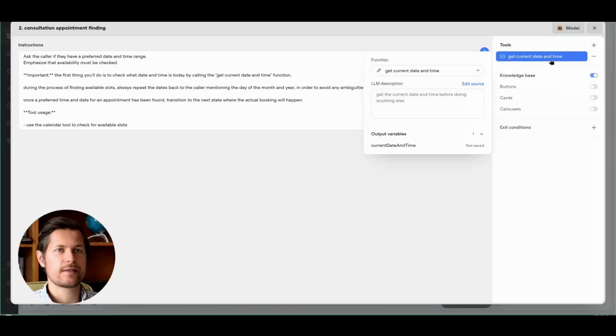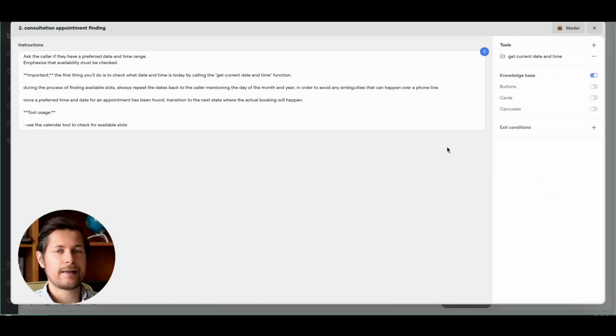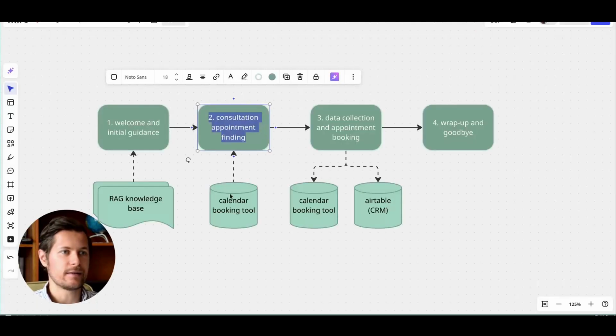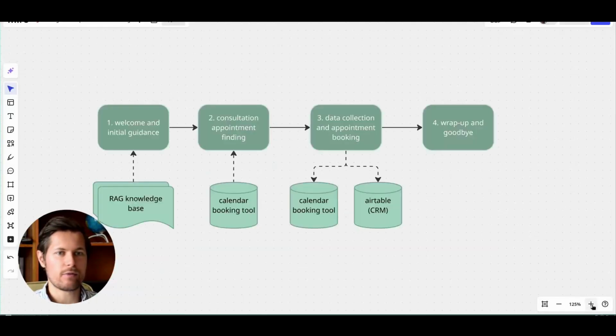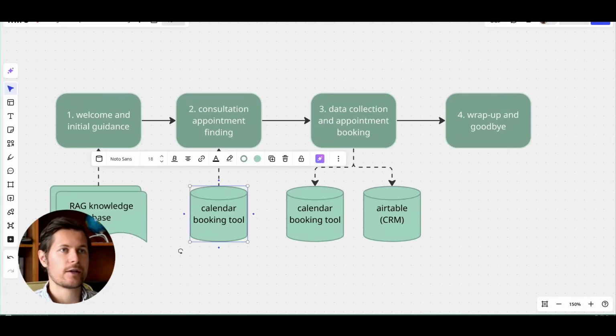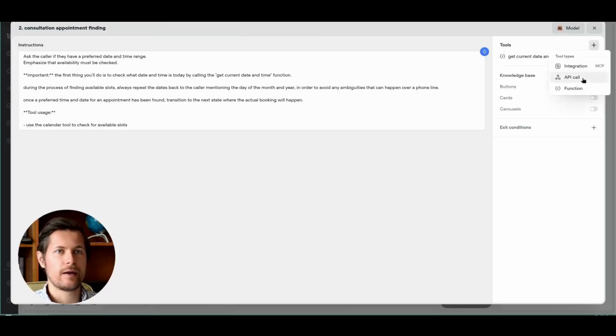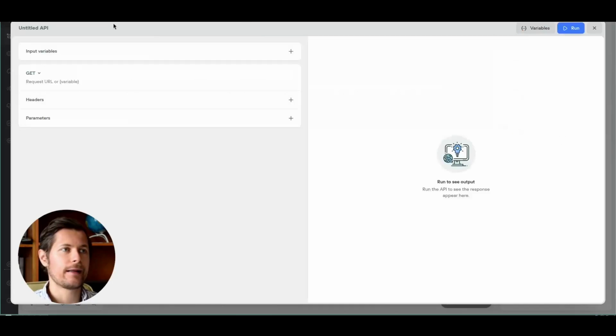Now I can close this. I'm connected to this function, and now I need to connect it with the calendar tool that I have here in the Miro board that I specified, calendar booking tool. So for this, I click again on tools, API call, new API, and I name it check calendar availability, and the description is checks the calendar availability.